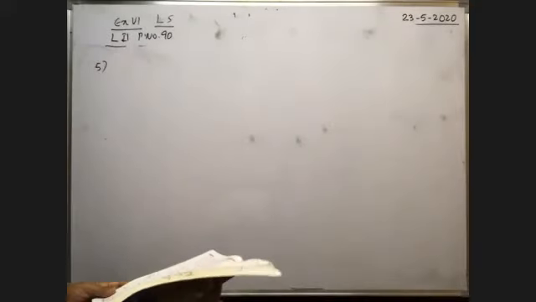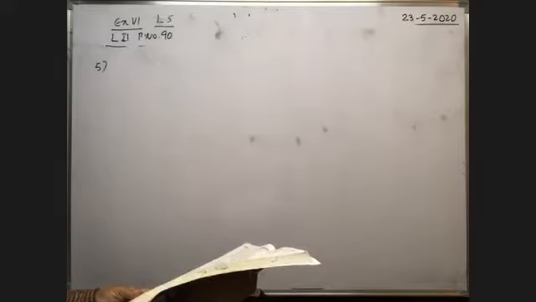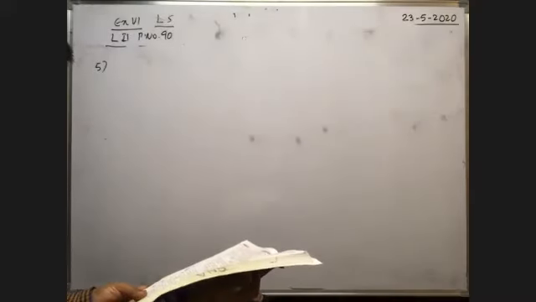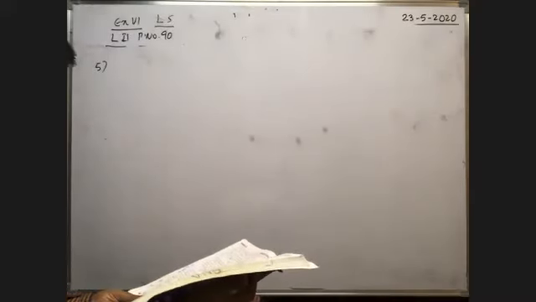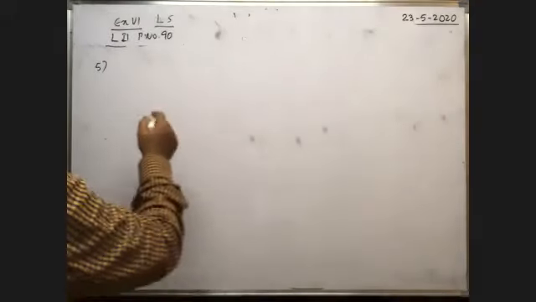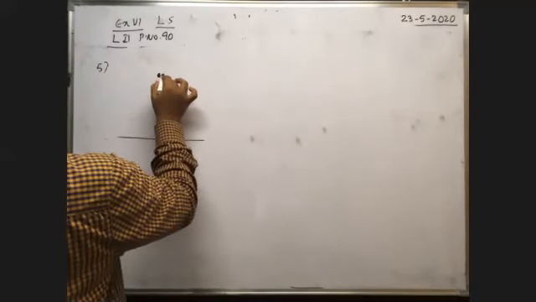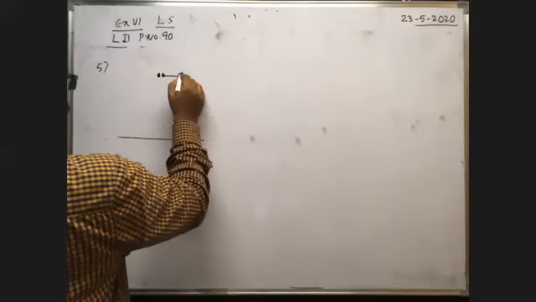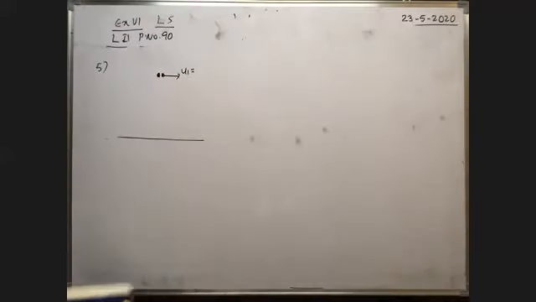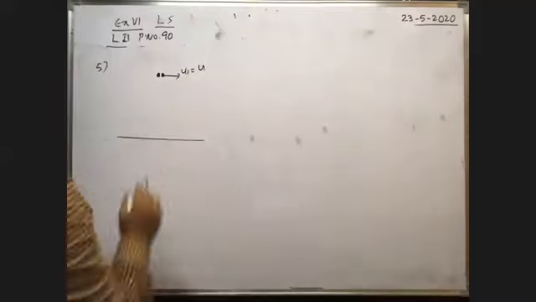Fifth problem. At certain height, a shell at rest exploded into two equal fragments. One of the fragments receives a horizontal velocity of u. The time interval after which the velocity vectors will be inclined at 120 degrees to each other. So a shell at certain height, a shell at rest is exploded into two equal fragments, in which one fragment acquires the horizontal velocity u. Then what is the velocity of the other fragment?